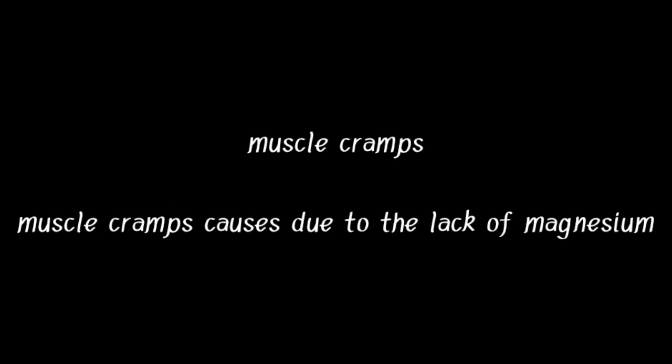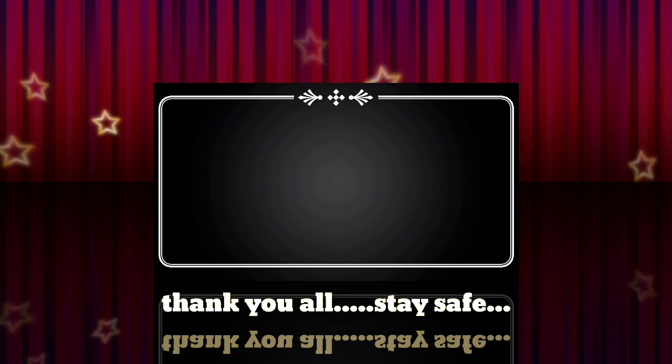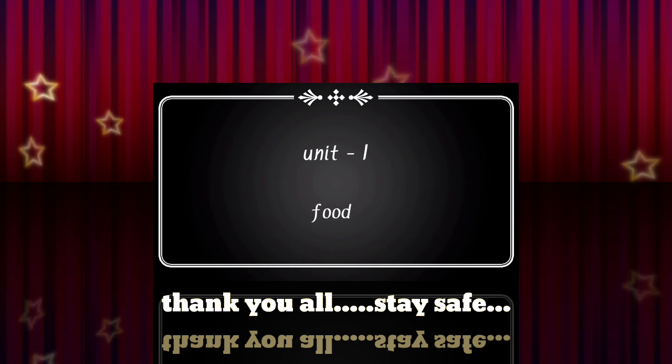Next one is muscle cramps. Muscle cramps are caused due to the lack of magnesium. Muscle weakness, irregular heartbeat and nausea are some of the symptoms for this muscle cramps. These are some of the deficiency diseases that are caused by the lack of nutrients. And this will end up with our first unit,